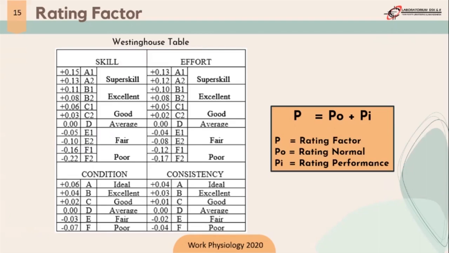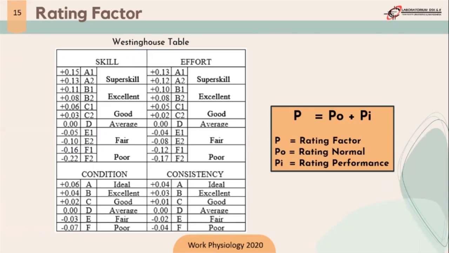Condition means the conditions that might affect the worker when doing an activity in the job. And the last is consistency, the consistency of the worker when doing an activity.